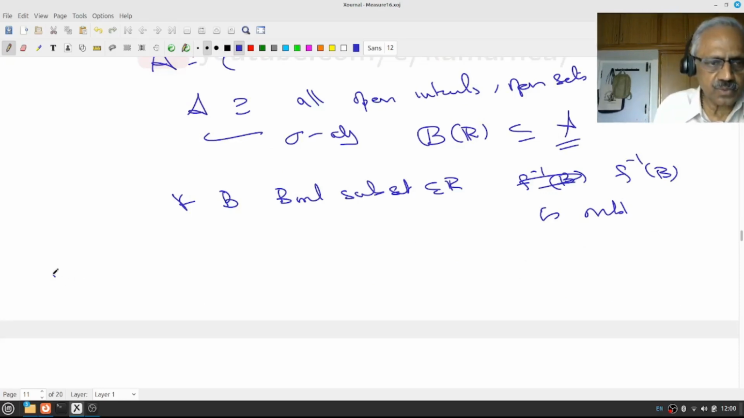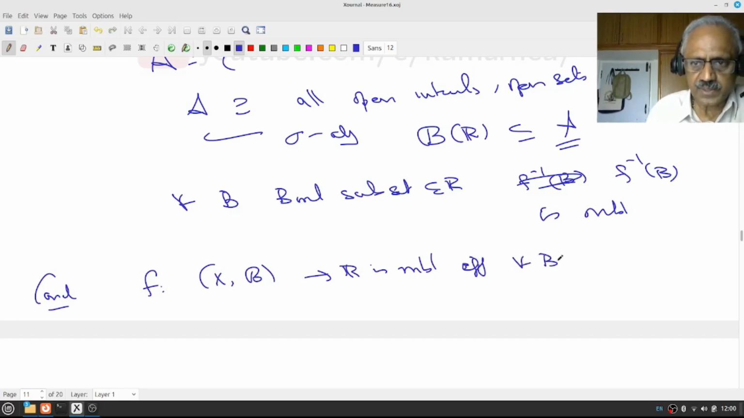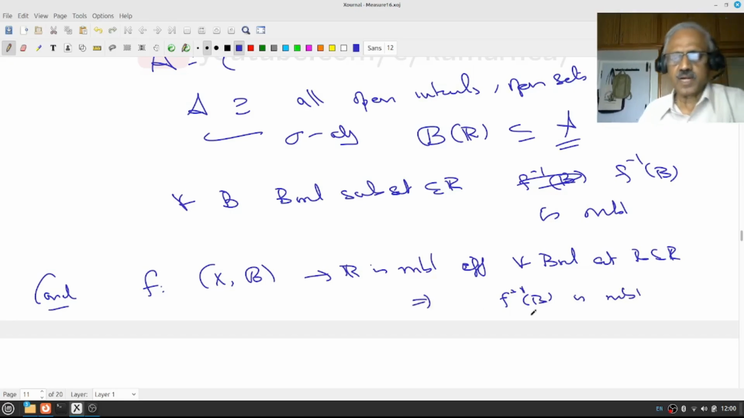So conclusion: f from X to R is measurable if and only if for every Borel set B in R, f inverse of B is measurable. So we proved it this way. The converse is easy because you start with any open interval, then it's a Borel set, therefore f inverse of B will be measurable. Therefore this is easy. This we proved.